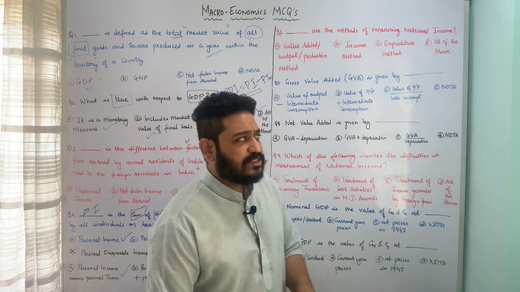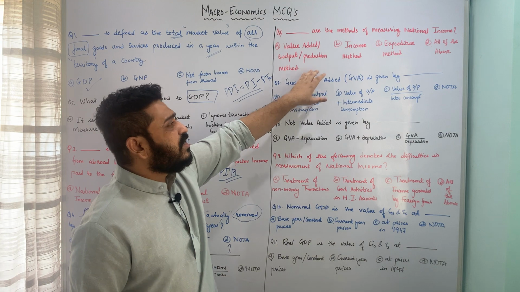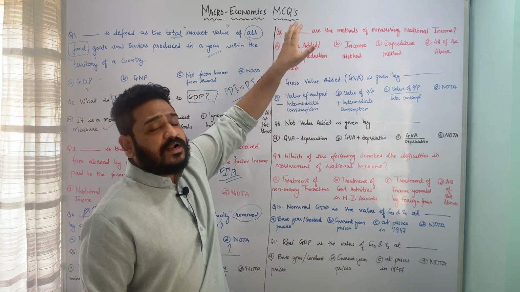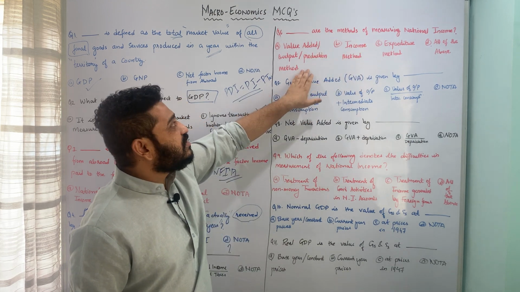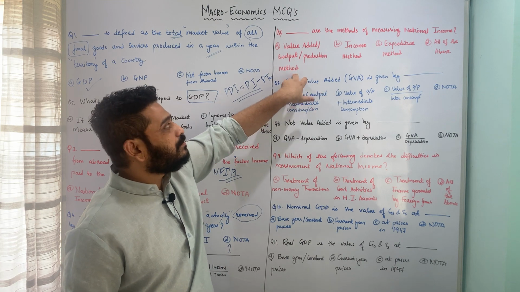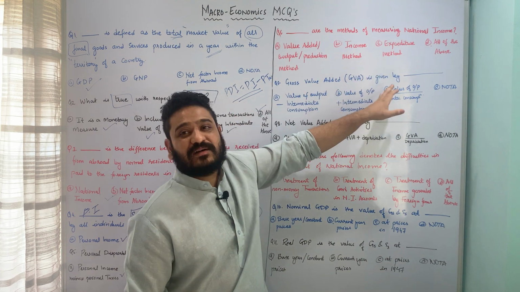Let us now move to the next question, which is in a sense talking about the measurement of national income per se. What are the possible methods of doing that? And here the question is, dash are the methods of measuring national income. First is the value added method or output method or production method. Then we have the income method. Then we have the expenditure method, and all of the above.